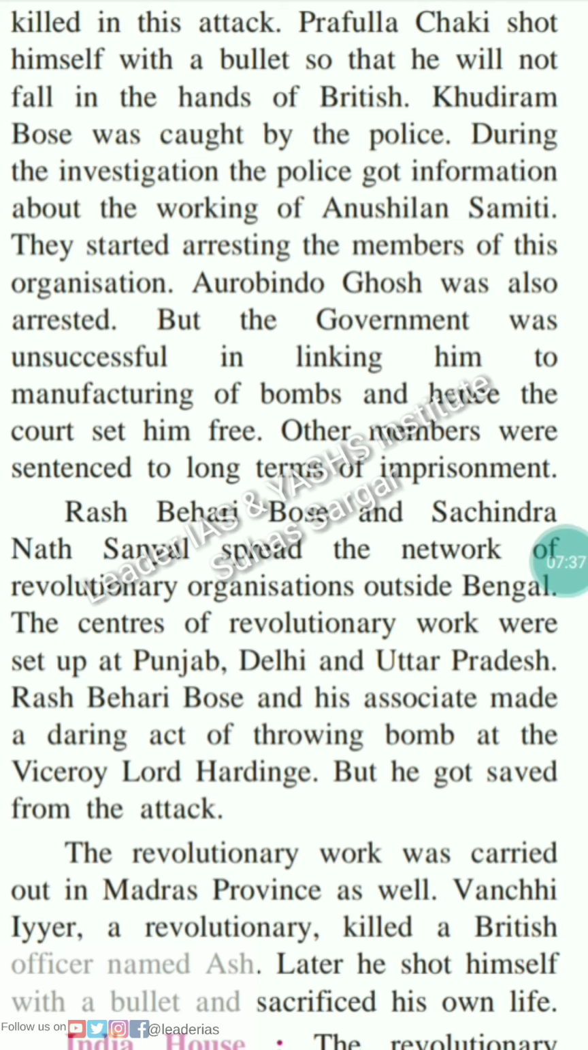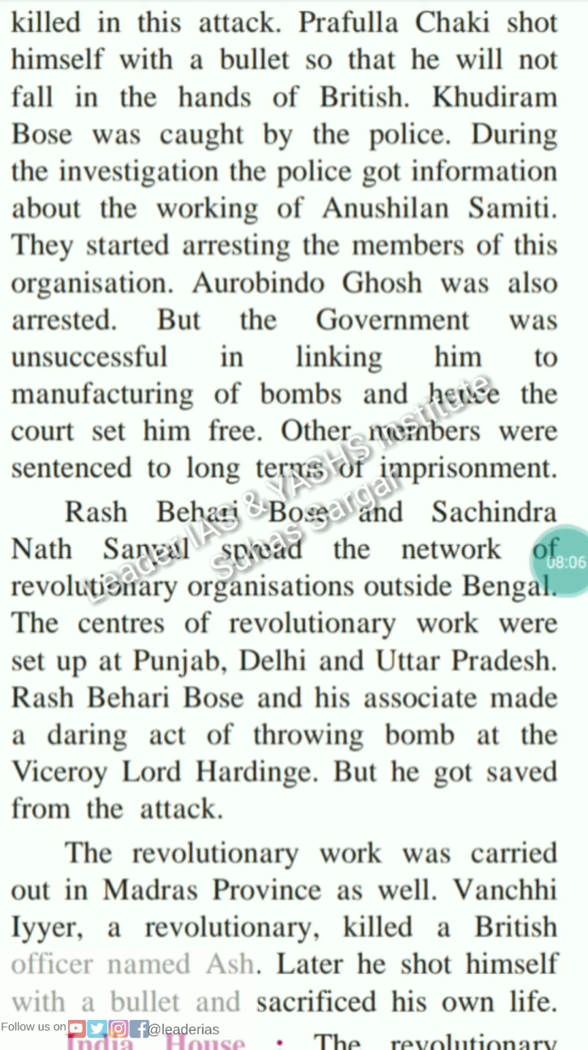Raj Bihari Bose and Sachindranath Sanyal spread the network of revolutionary organization outside Bengal. The centers of revolutionary work were set up at Punjab, Delhi, and Uttar Pradesh. Raj Bihari Bose and his associates made a daring act of throwing a bomb at the Viceroy Lord Hardinge, but he got saved from the attack.